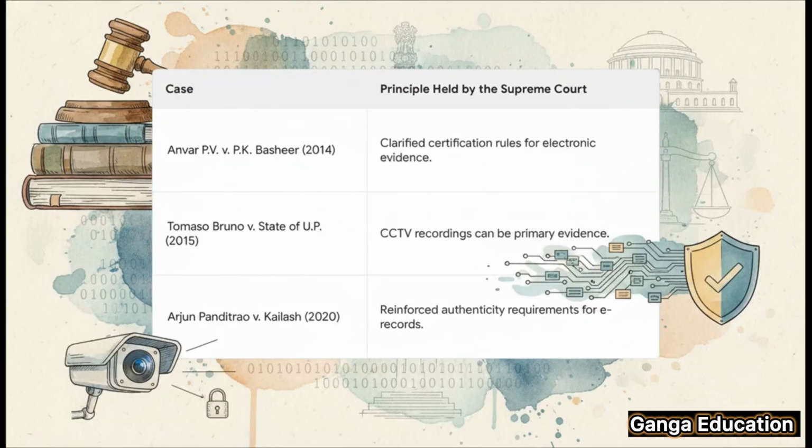For example, in the famous case of Anwar P.V. versus Basheer, the court laid down very strict certification requirements to make sure electronic evidence isn't tampered with. Then, the Tomaso Bruno case affirmed that direct electronic evidence, like CCTV footage, can absolutely be treated as primary evidence. And more recently, Arjun Panditrao hammered home the point that the proper legal procedure has to be followed to guarantee the authenticity of e-records. These precedents on authenticity and reliability will no doubt guide how courts apply the new Section 57.